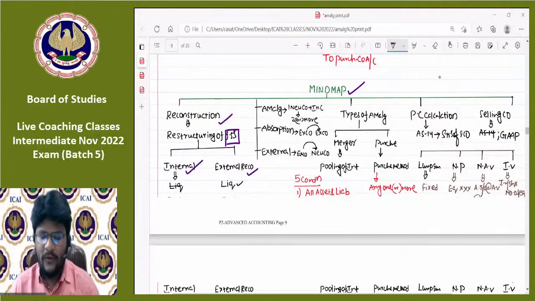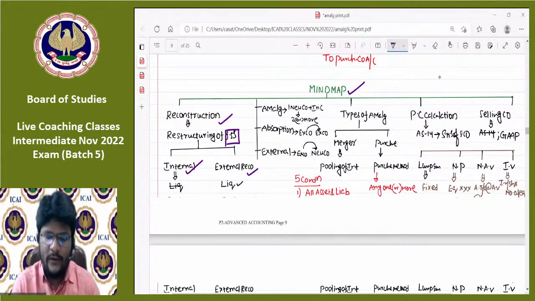The main difference between internal reconstruction and external reconstruction is, in case of internal reconstruction, no liquidation takes place. But in case of external reconstruction, the existing company is liquidated and a new company is incorporated to take over the existing company. So amalgamation in the nature of merger is a classic example of external reconstruction. That point I clearly established at that point of time.